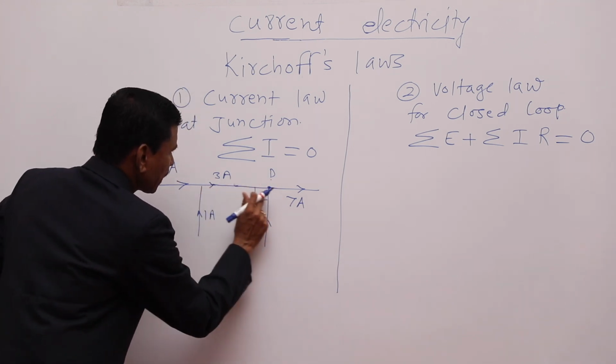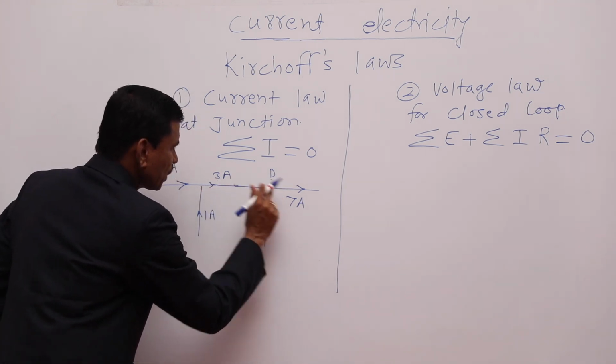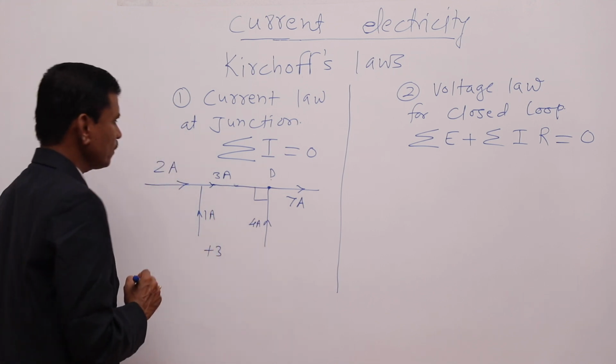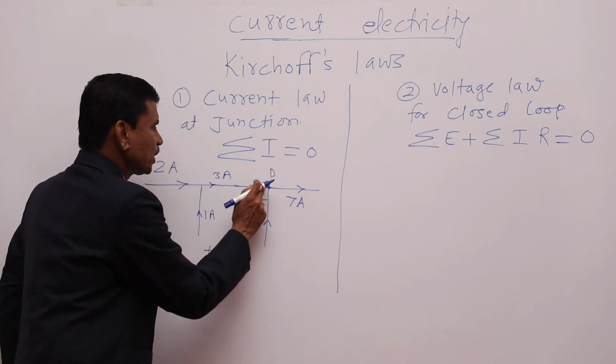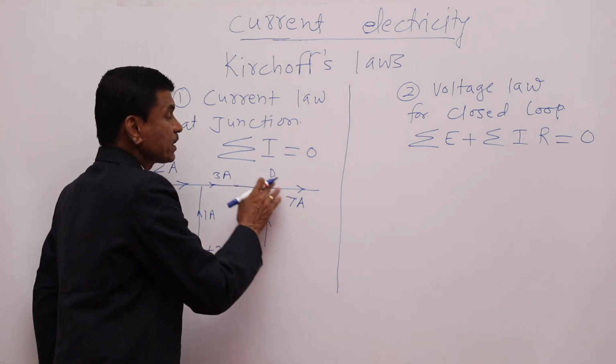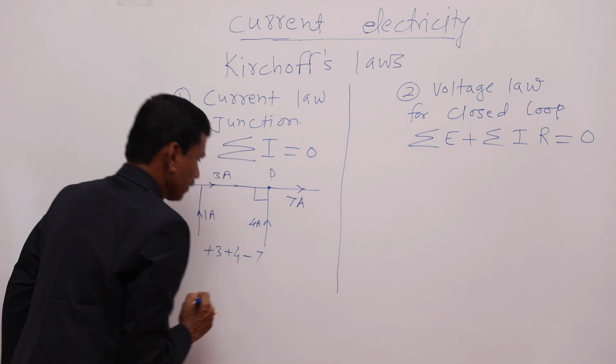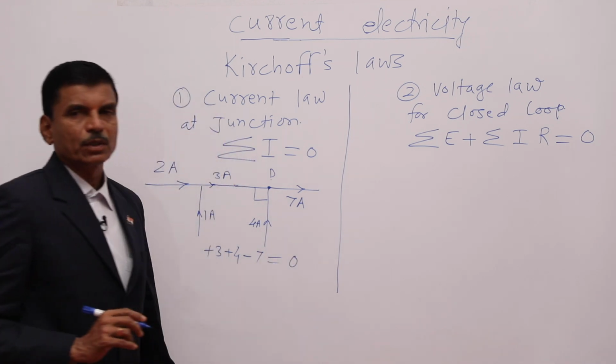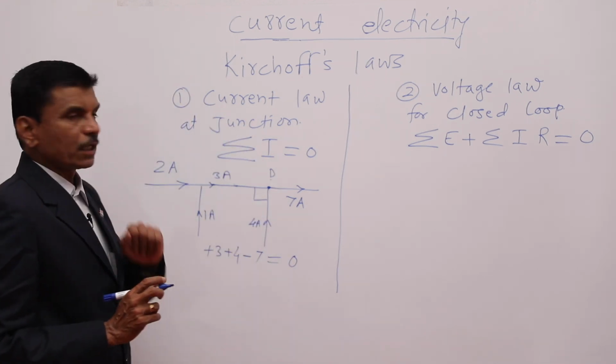Now, if we apply this current law for junction D, what can we write? See here, 3 ampere current is reaching toward the junction, plus 3. 4 ampere current is going toward the junction, plus 4, and 7 ampere current is leaving the junction, minus 7, and that will equal 0. So, that is our current law.